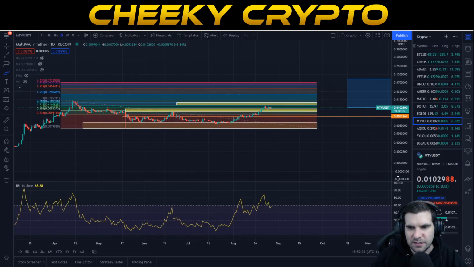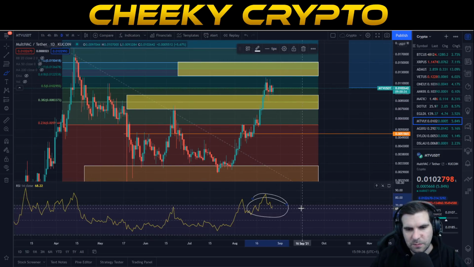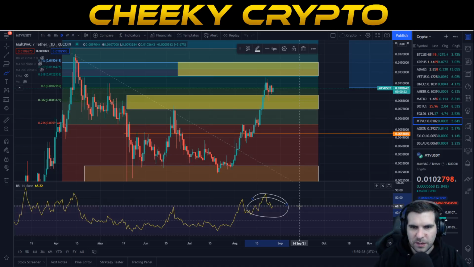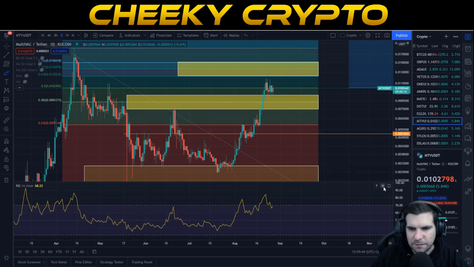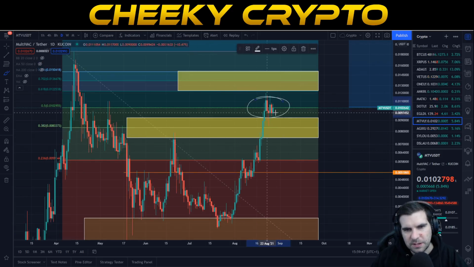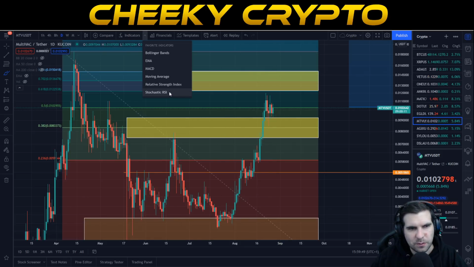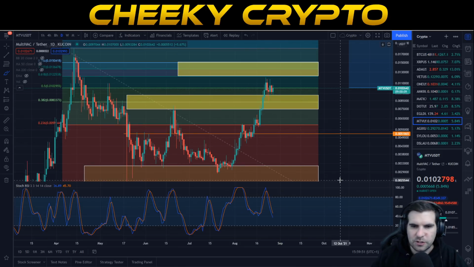Now, when we actually drop down into our daily view, we can see that, again, we're up there, higher end, and we are looking to have a correction in line with our weekly. But this is where we have to look at something slightly differently as well, because this has been trading sideways for a little bit, so it's always important that we also acknowledge what's going on with the stochastic relative strength index.